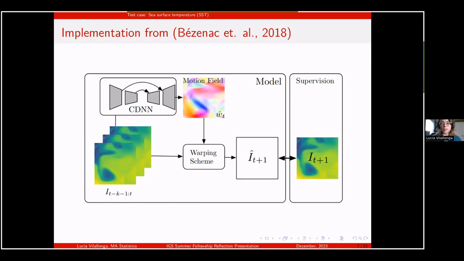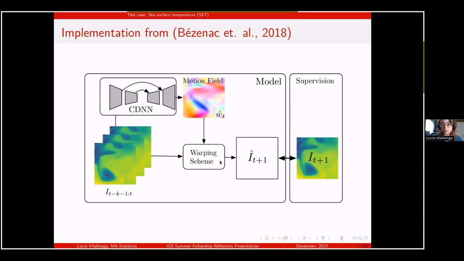So this is from a paper by de Bezenac et al., 2018. This is their model architecture, or their approach to predicting sea surface temperature. The idea is to take 3 to 4 input images. These are single daily observations of sea surface temperature in a given region, input to a convolution-deconvolution neural network that I'll show you in the next slide, and infer from those 3 to 4 previous images the motion field or the wind vector field, then to combine that predicted wind vector and the previous images in a warping scheme.